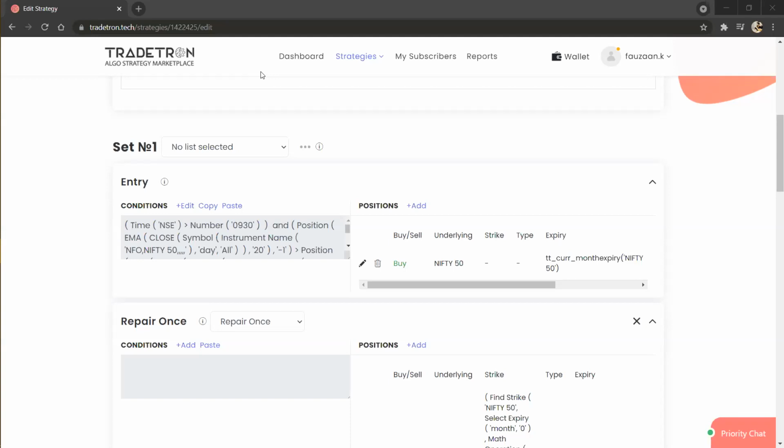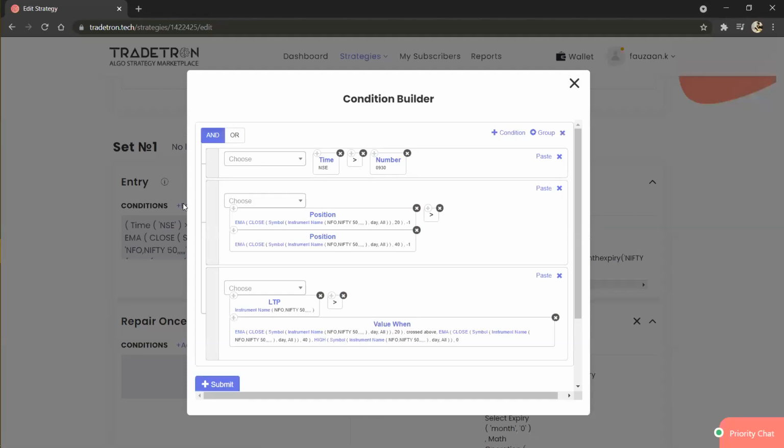One user is asking, how can we get the previous day closing price? It's pretty simple. For the previous day closing price, you just have to click here. Instead of this EMA, you just have to click close here. I will give you an example of how to do that.